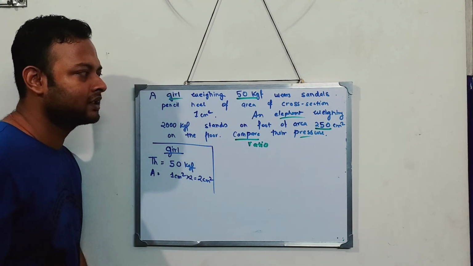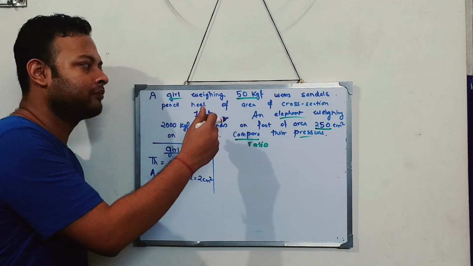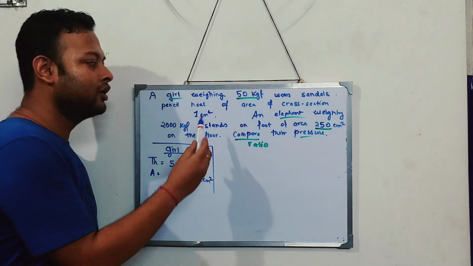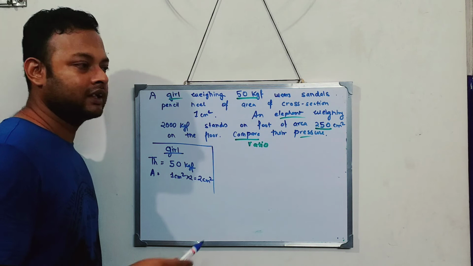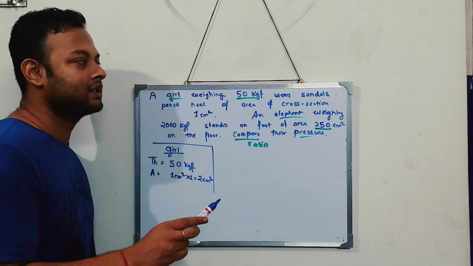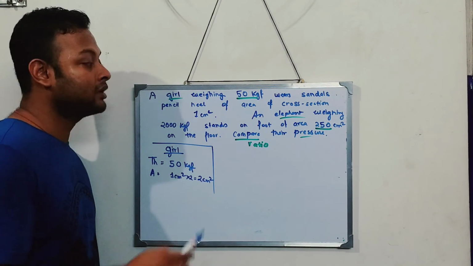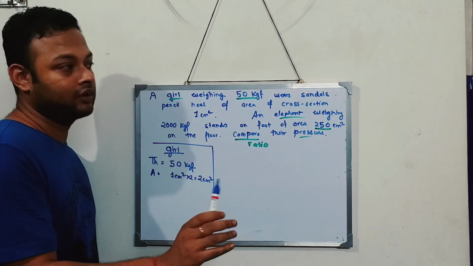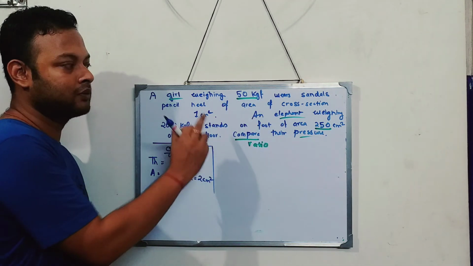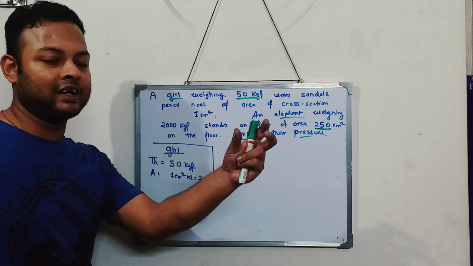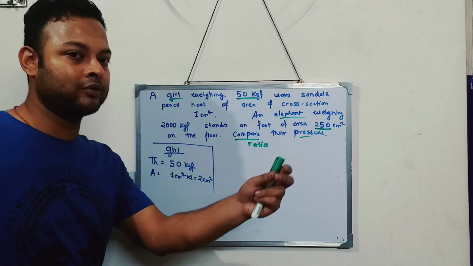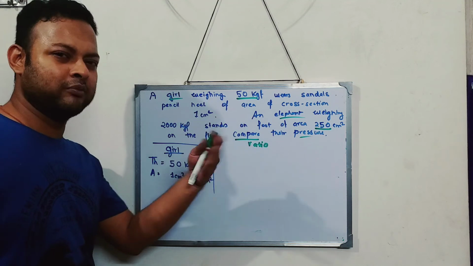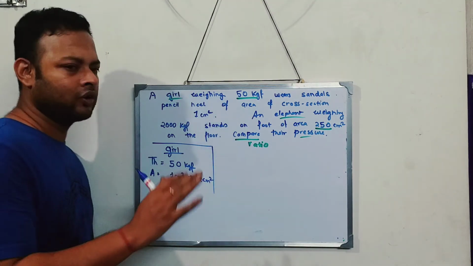But if both of them are not in SI, say both are in CGS, then you need not convert. Suppose this was in Newton and this was centimeter square, then you need to convert. But since both of them are not SI, don't convert into SI unit.